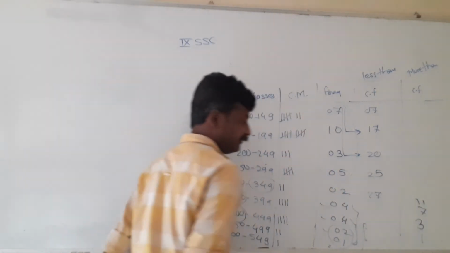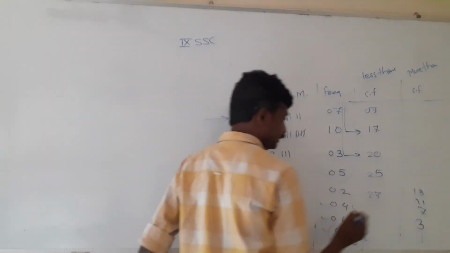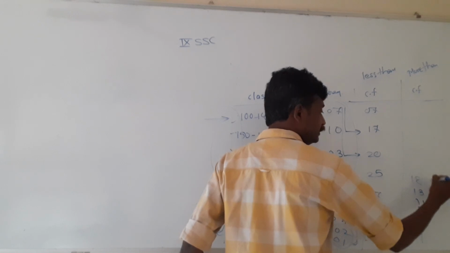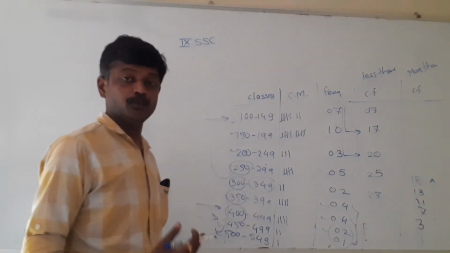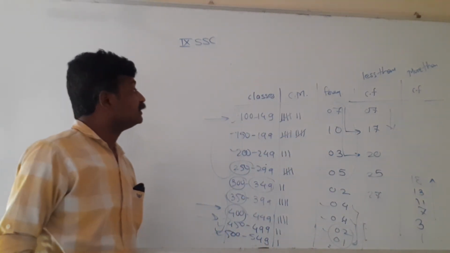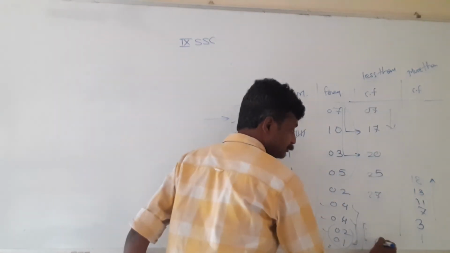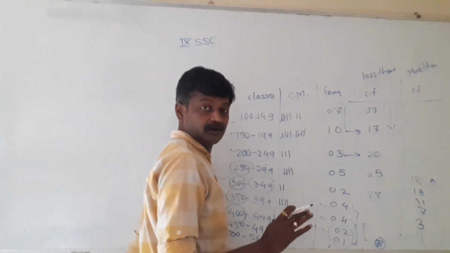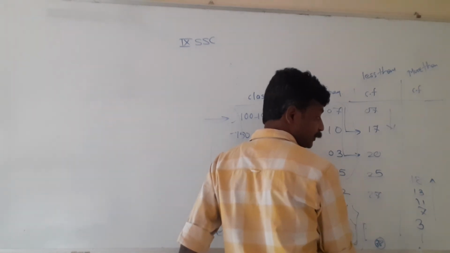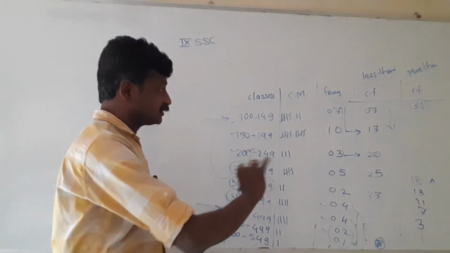7 plus 4, 11. Cumulative frequency more than 300. 11 plus 2, 13. Cumulative frequency more than 250. 13 plus 5, 18. In this way we can get the cumulative frequency more than type, and this way we can get the cumulative frequency less than type. If this information is about 38 people, then when we add this, the last number will always come 38, the total number of information in the data. Similarly, when we add the frequencies from bottom to top, the first frequency will be equal to 38. So this is just cross checking.